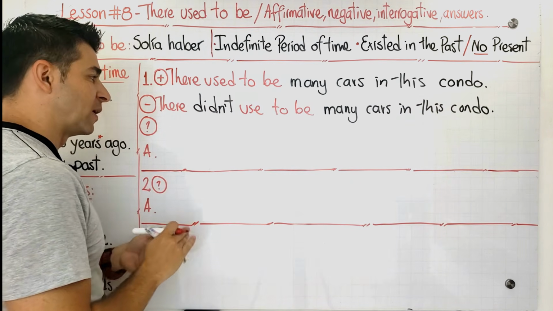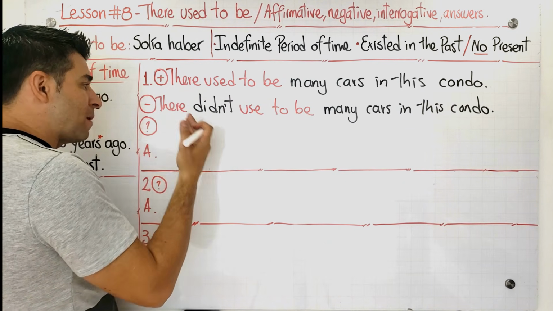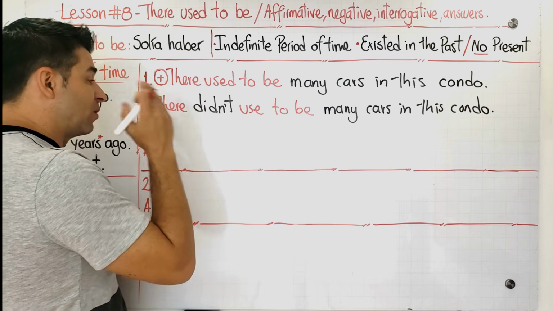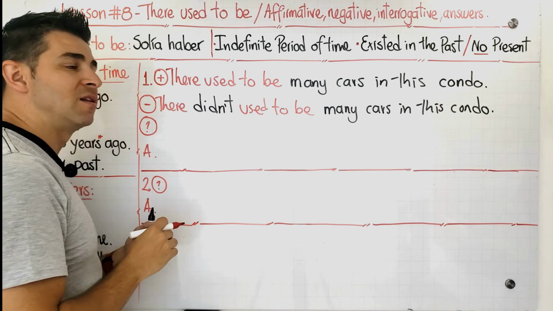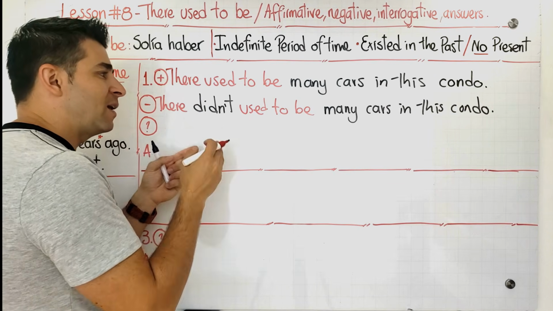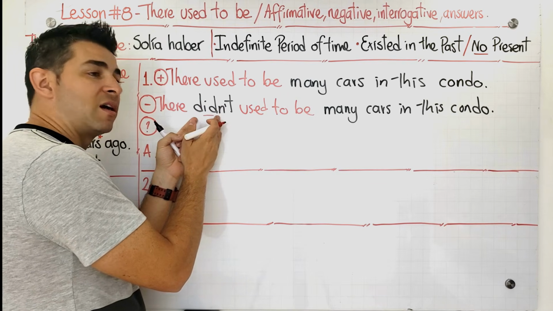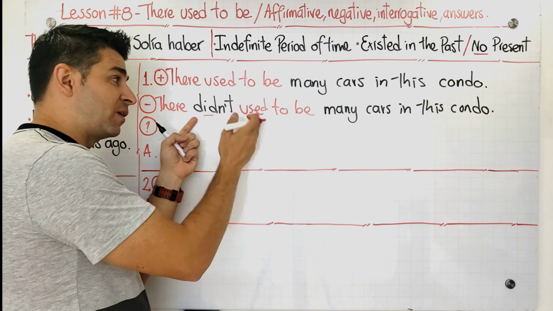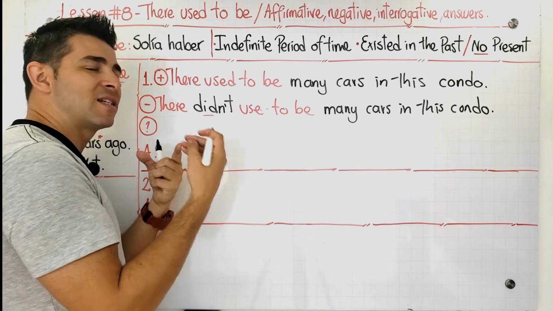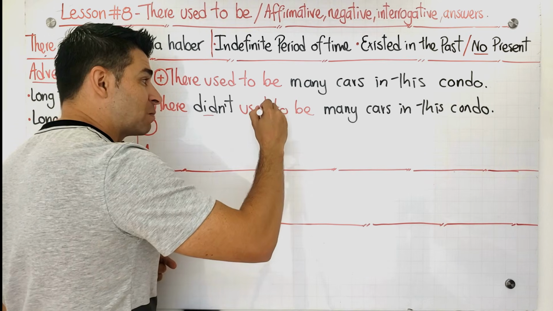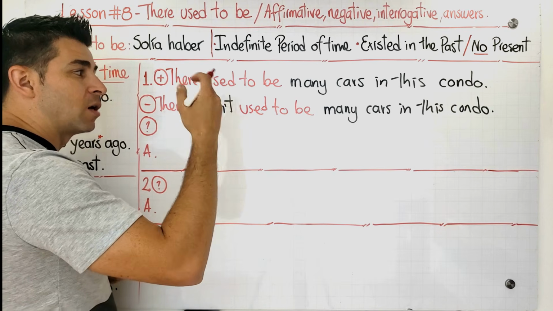Guys, pay attention to this, please. Probably you might find that people make the question or the sentence like this. There didn't used to be many cars in this condo. Okay, grammatically this is not correct because in here we have this auxiliary, and when we have this auxiliary, we have to put the verb in its base form. So it wouldn't be possible. But guys, some people accept that and this is possible, but it's not grammatically correct. Okay? So, try to be tolerant with this.